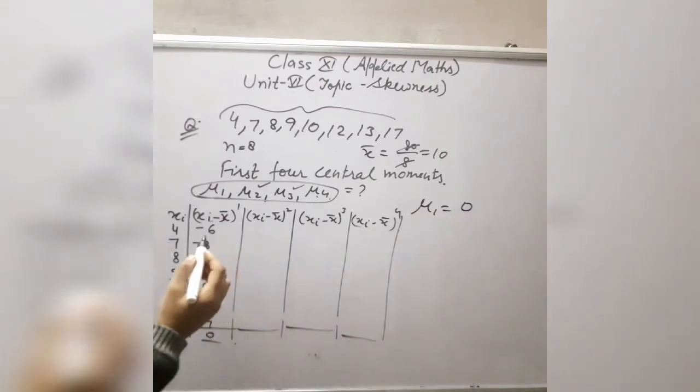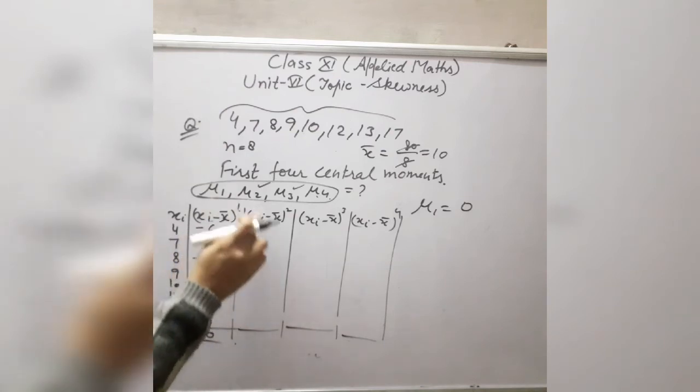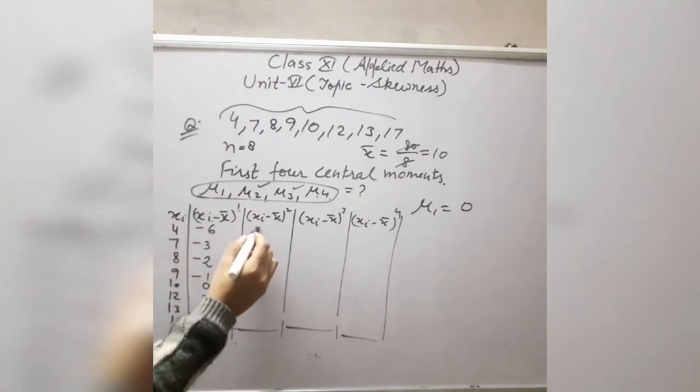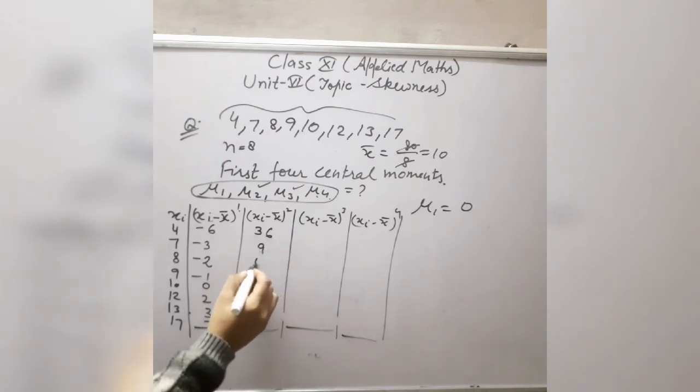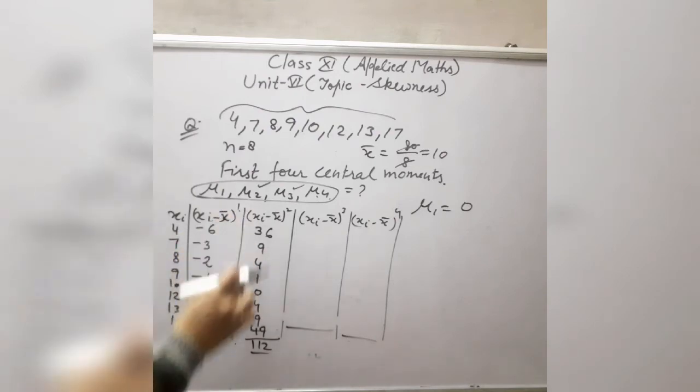Now in the second case, again you will take the square of this. Directly you can find it from this column, the square of this. Minus 6 squared is 36, 3 squared is 9, 4, 1, 0, 4, 9 and the square of 7 is 49. If you add all these values, it gives you 112. This is the sum of this column.